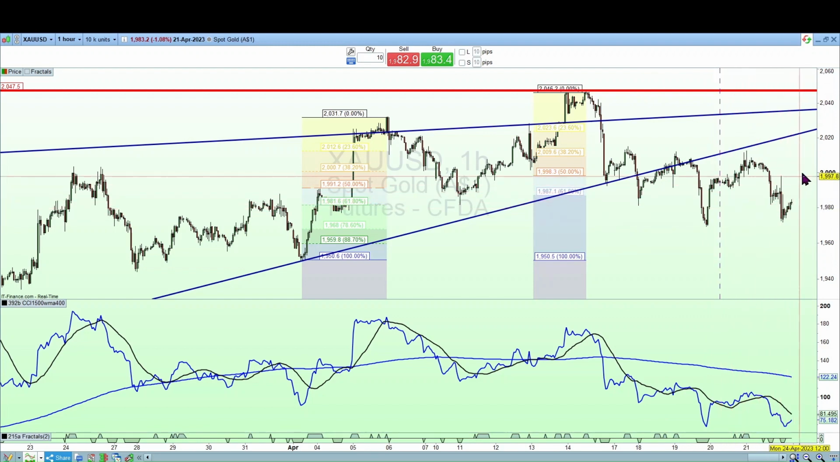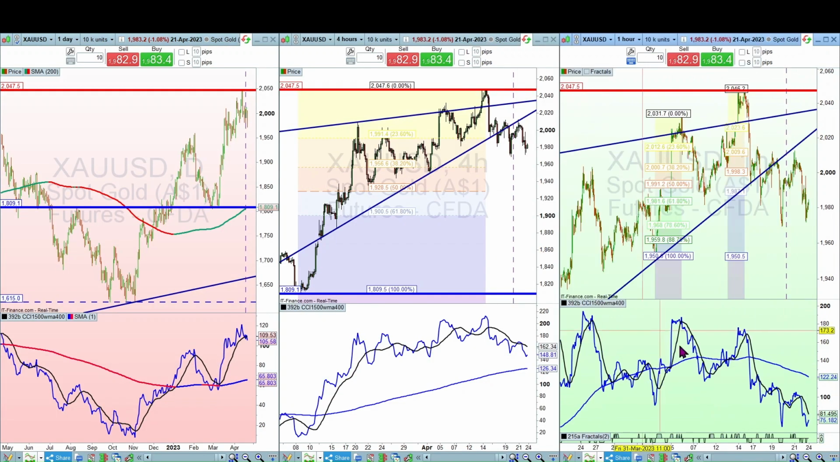But again, we need to see it break higher than that to be more confident about going bullish, and we need to see this CCI break to the upside to be more bullish on it. So overall, again, a daily and a 4 hourly in an upswing, but we're seeing some minor weakness on the hourly. So just to be more confident about going bullish, we want to see the hourly as well break to the upside.